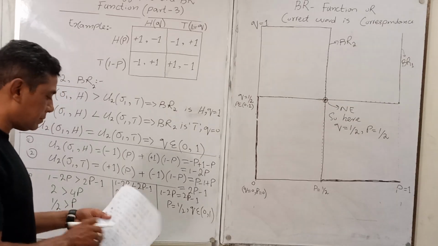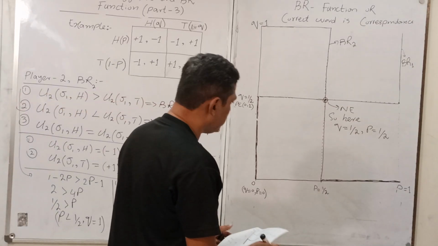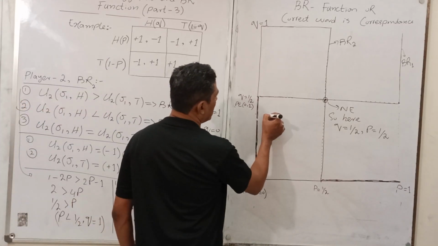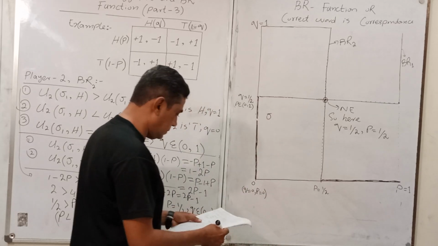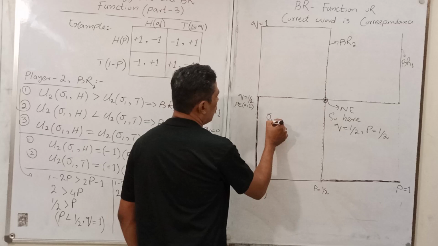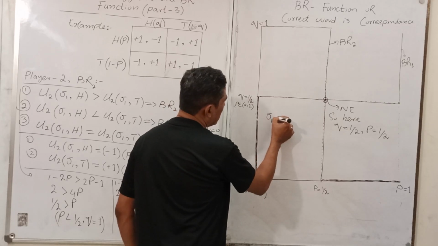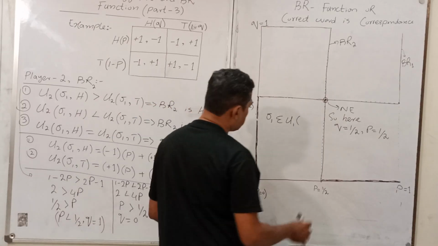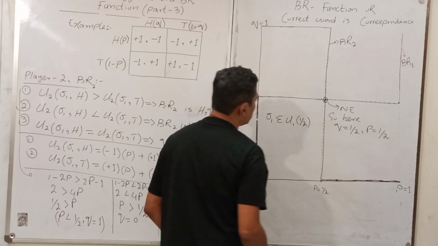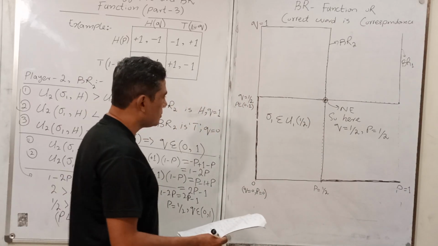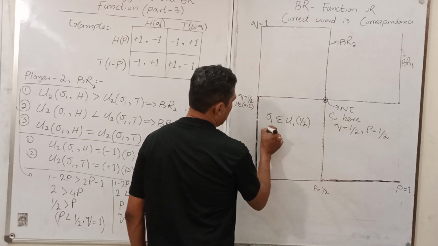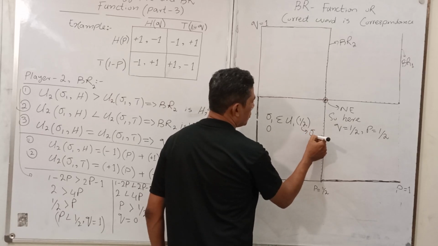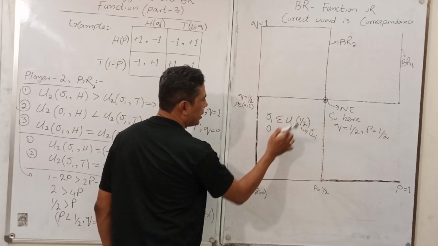So I can write here sigma 1 belongs to u1, 1 upon 2, this is the probability of the other.